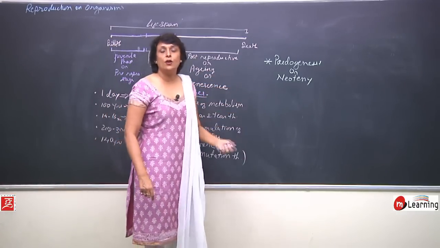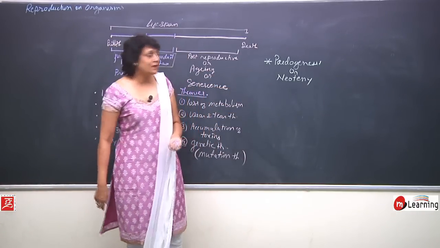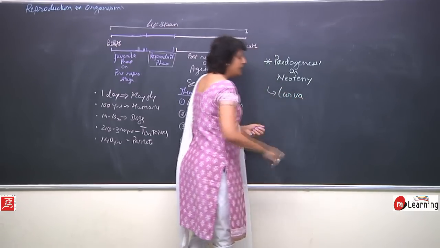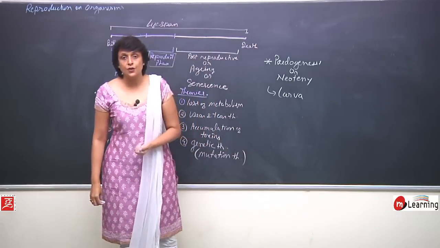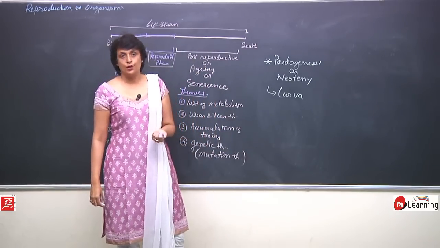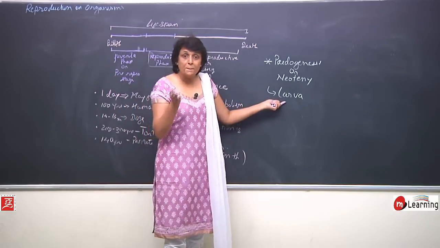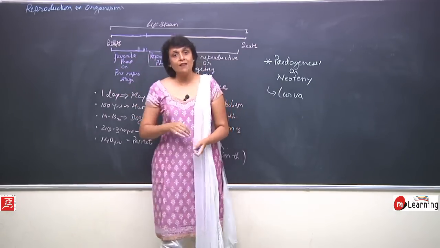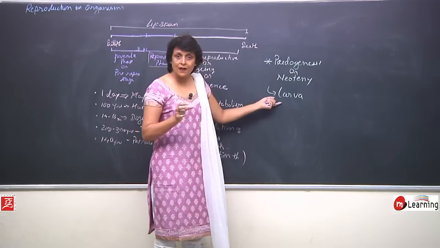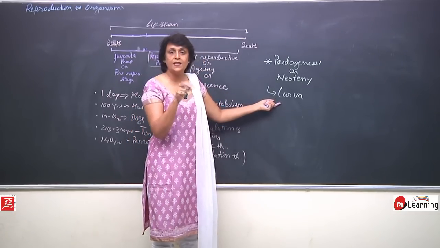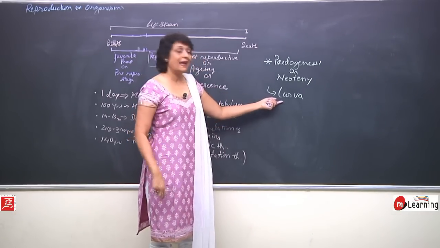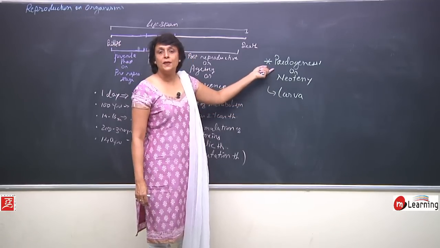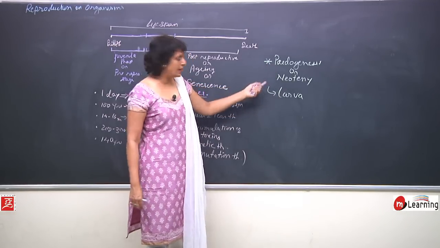In certain organisms, the larval stage develops reproductive structures and can reproduce. So before it has entered the reproductive phase, in the juvenile phase itself, the larva develops sex organs and starts to reproduce. That is known as pedogenesis or neoteny.